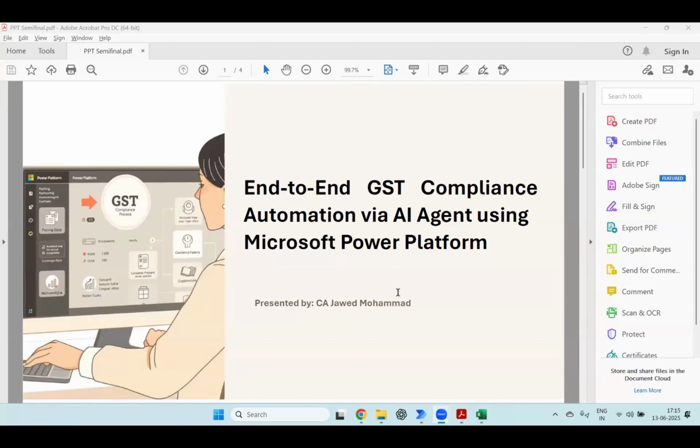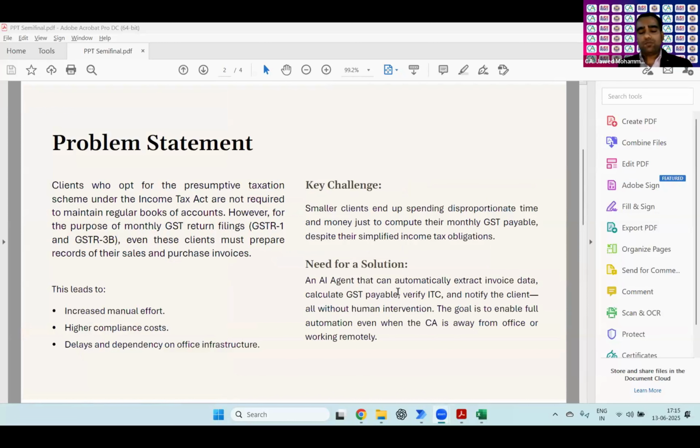My use case title is end-to-end GST compliance automation via AI agent using Microsoft Power Platform. I use Microsoft Power Platform, not N8N, not UiPath, not Zapier, because I found it very easy. So, quickly jumping on to the problem statement. Here is the problem statement.